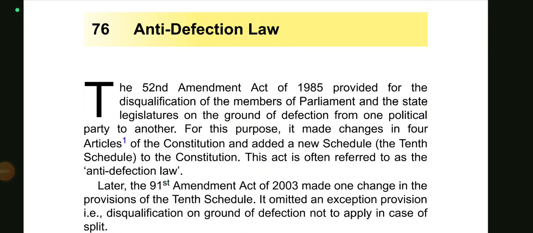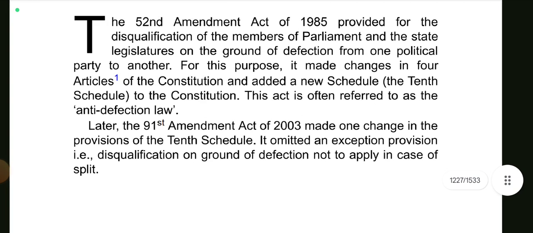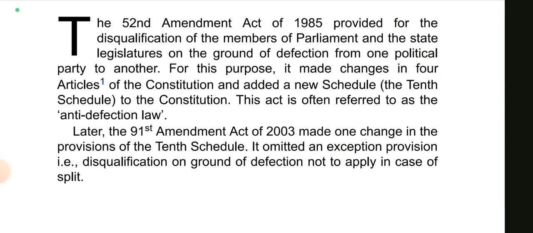ओके, तो स्टेट लेजिस्लेचर वाला जो कि 33 चैप्टर था, तो उस चैप्टर के बाद आपको ये वाला पढ़ना है, एंटी डिफेक्शन लॉ। The 52nd Amendment Act of 1985 provided for the disqualification of the members of parliament and the state legislatures on the ground of defection from one political party to another. So ये 52nd Amendment से आया, कब आया? 1985 से, और ये किस बारे में है कि changing the political parties.